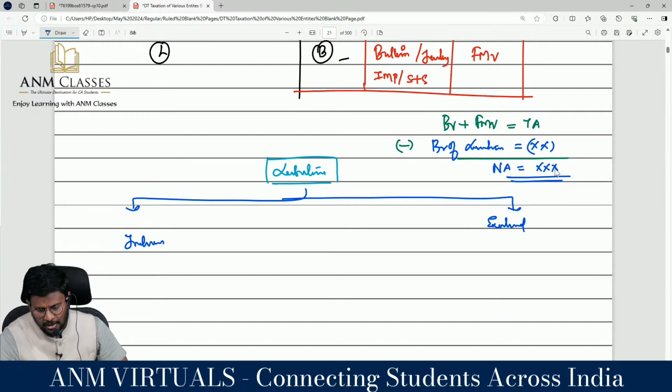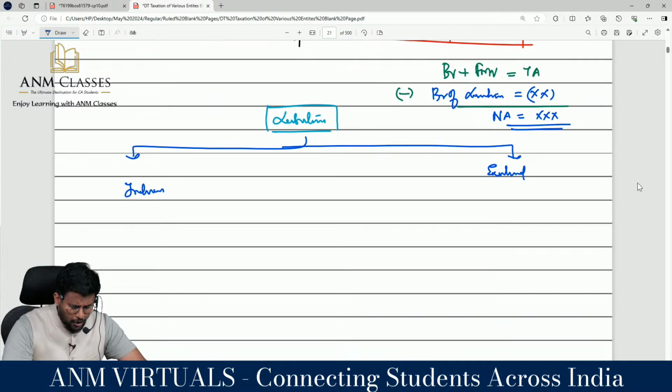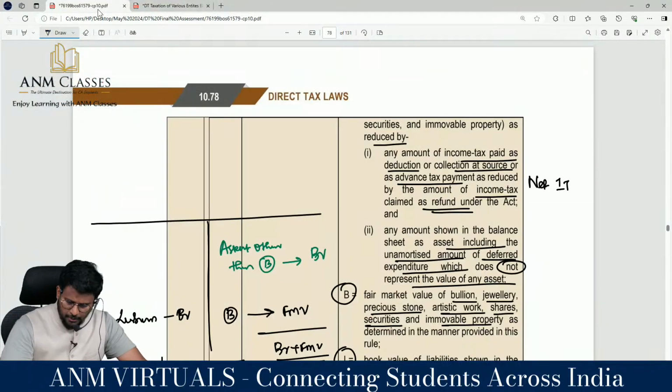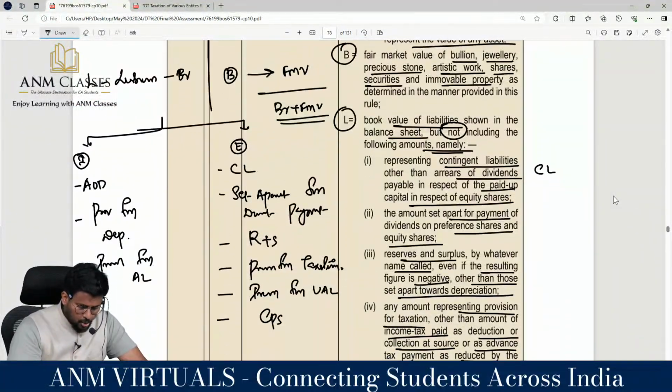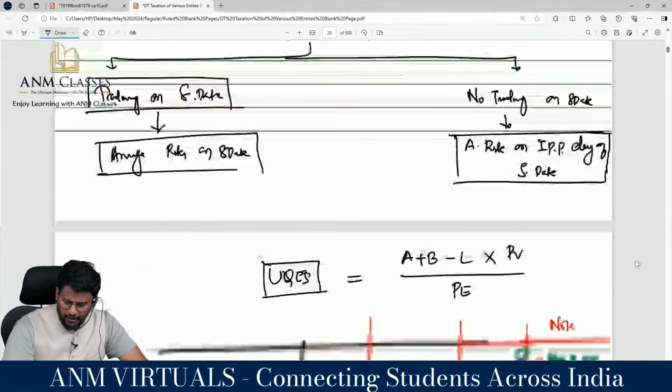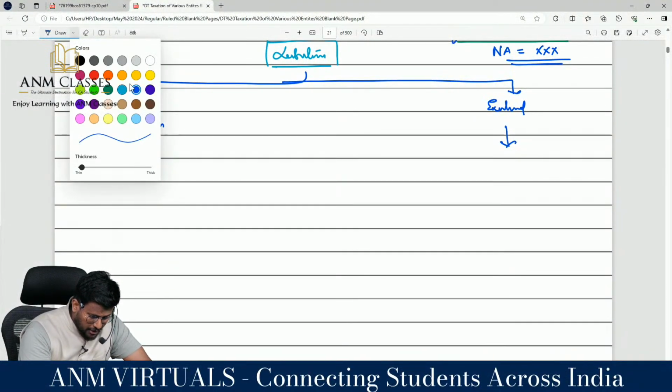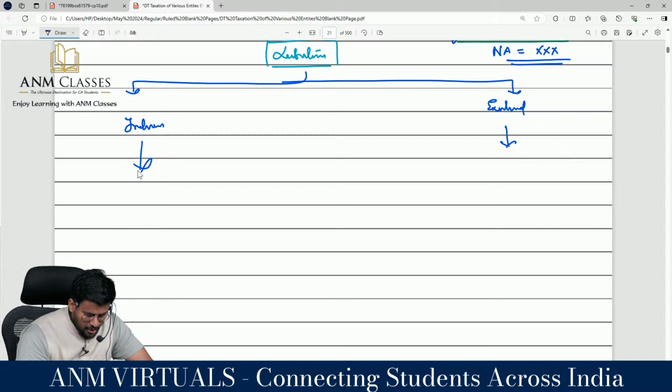So for the book value of liability, what all will form part of liability? Certain things are included in liability, certain things are excluded. We have written here: liability includes, excludes. First, arrears of dividend is included. Arrears of dividend should be included.